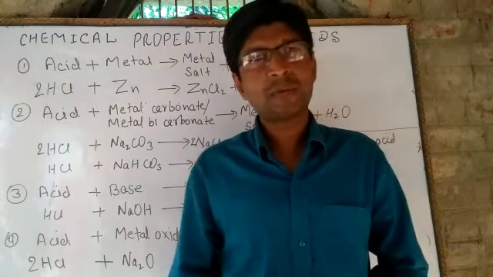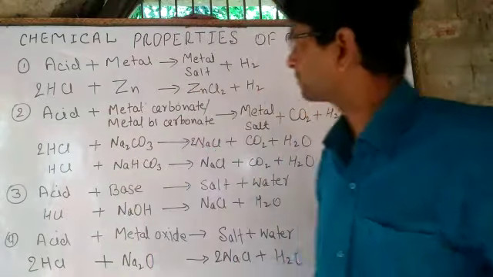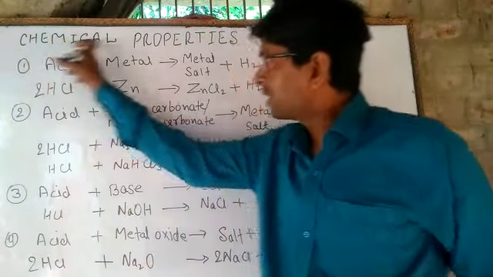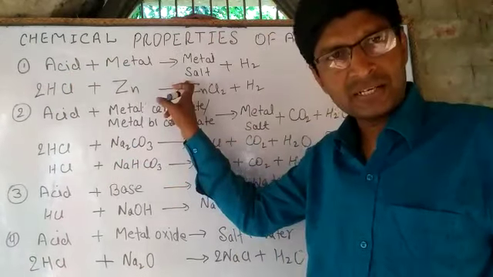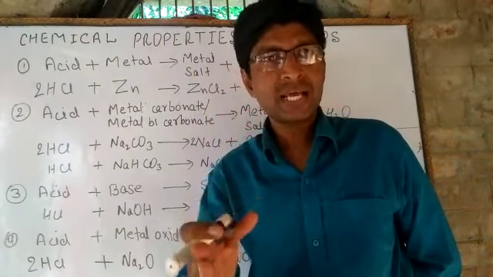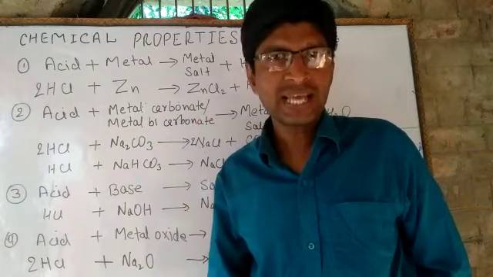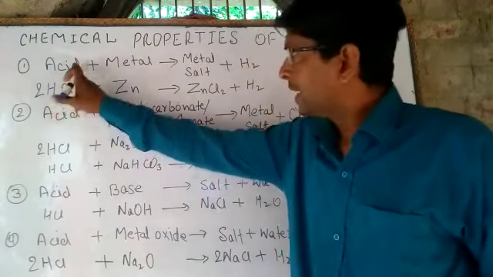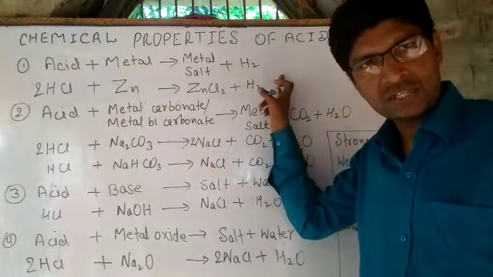Now we will discuss the chemical properties of acids. Dear students, the first chemical property, the reaction of an acid with a metal. Dear students, when an acid reacts with a metal, it produces metal salt and hydrogen gas is released. Acid plus metal, metal salt plus hydrogen gas.